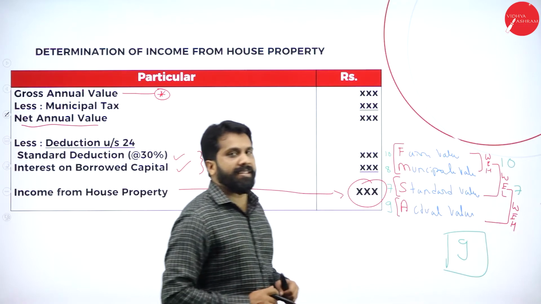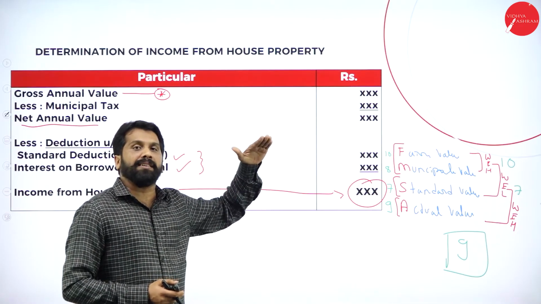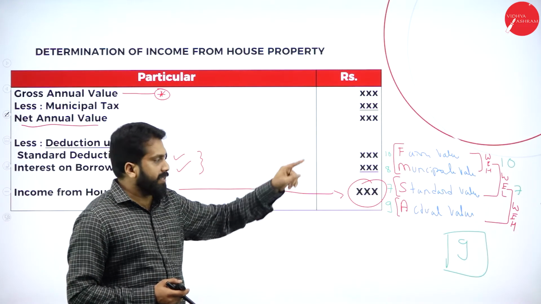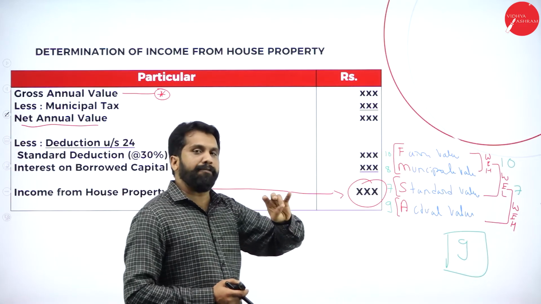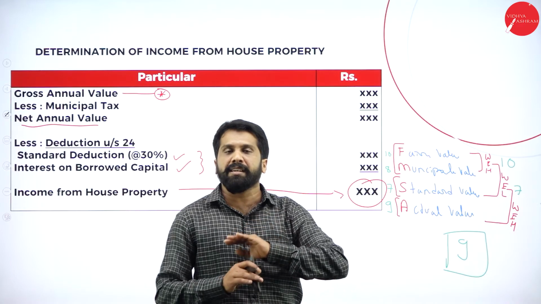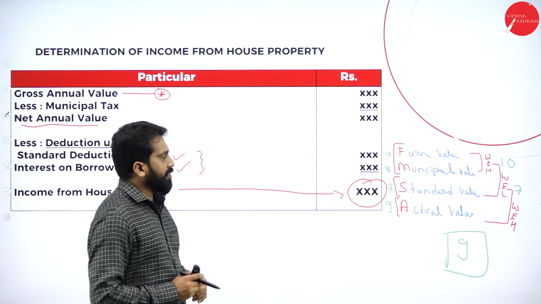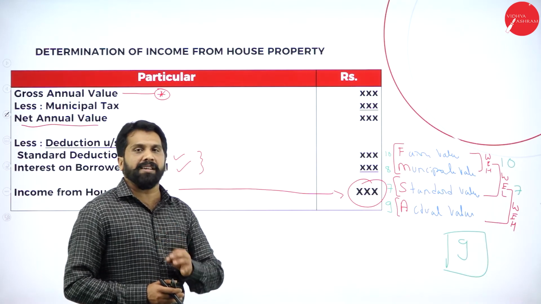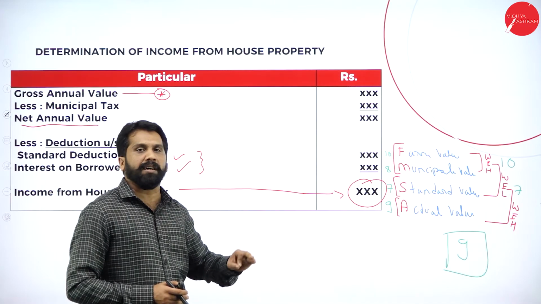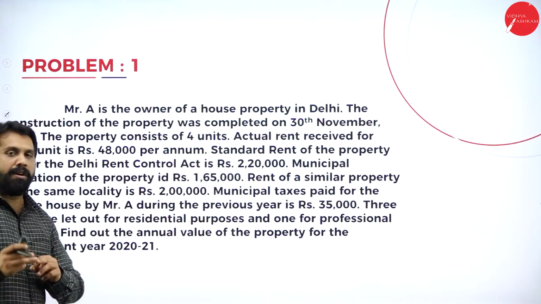Easy or very easy. Just remember this, so it is done. Whichever is higher, whichever is less, whichever is higher. High, less, high. Here, FM, compare with S, compare with A. It is over. So this is all about your calculation. Clear? Very simple. So, FM, you have compared with S, and finally you have compared with actual. Clear? Now we'll go to the first question.